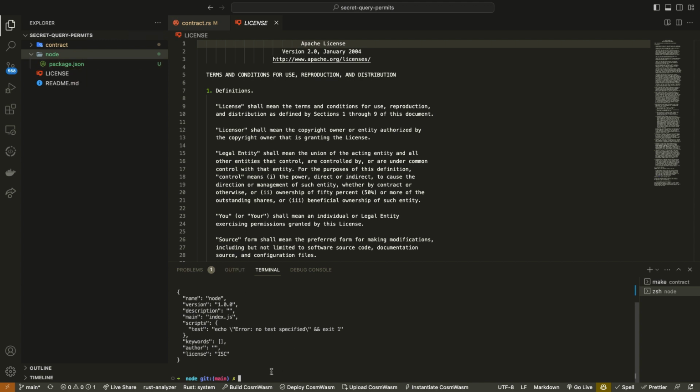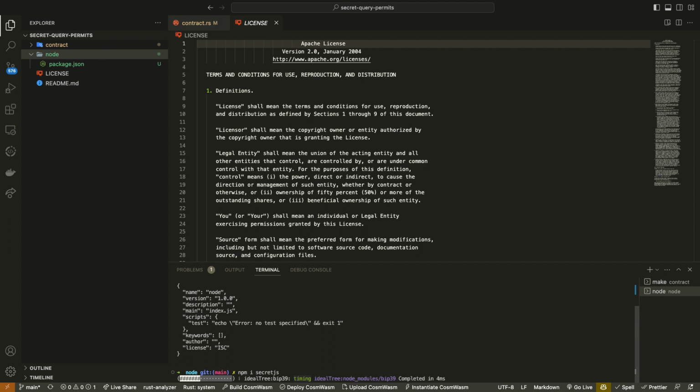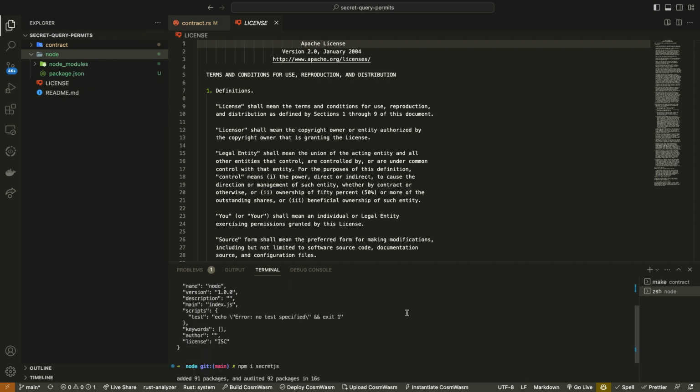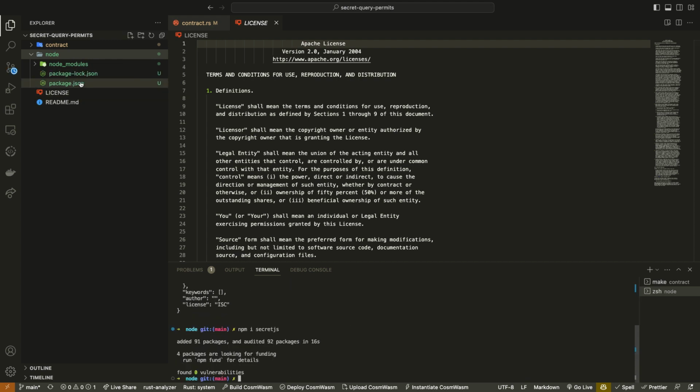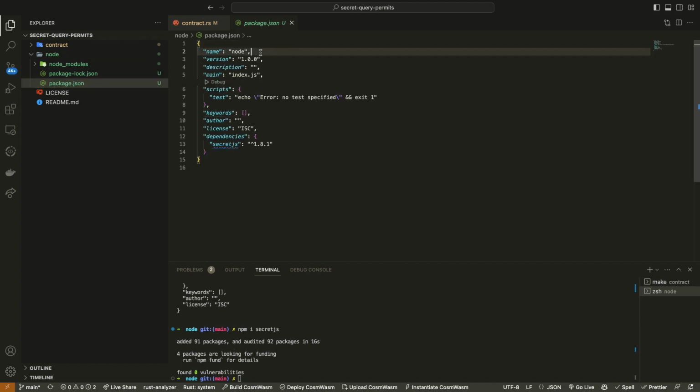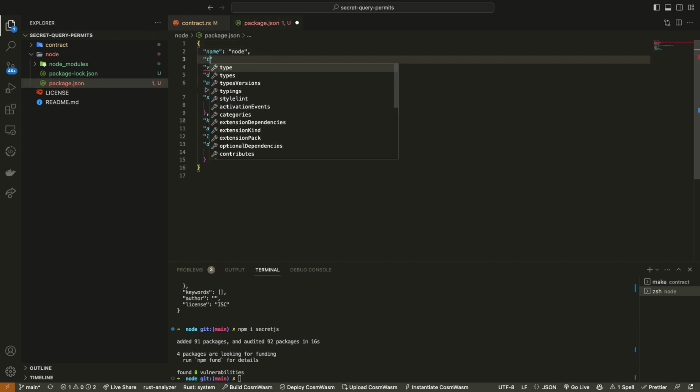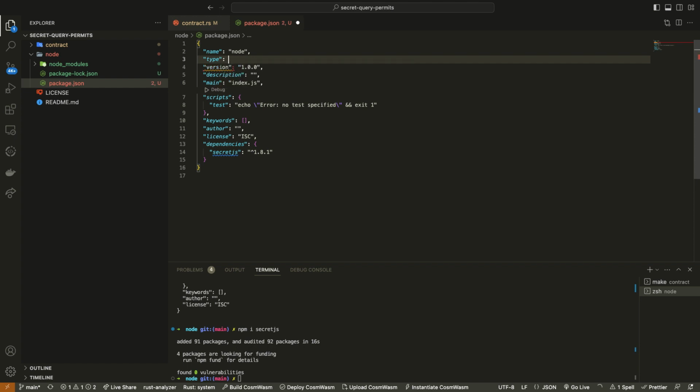In our package.json, we're going to install secret.js so that we can then upload, instantiate, and execute our smart contract. Something else we need to do in our package.json file is change the type to module.